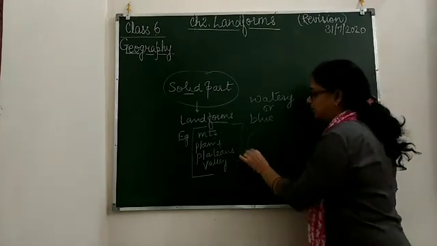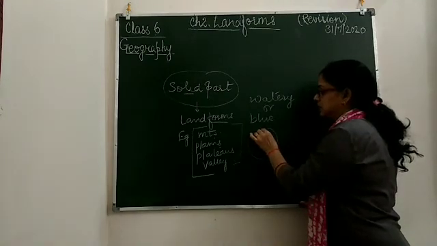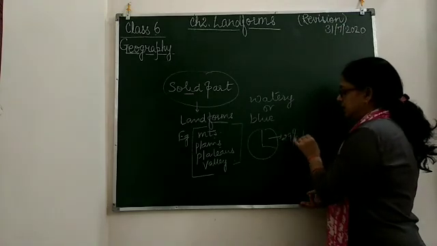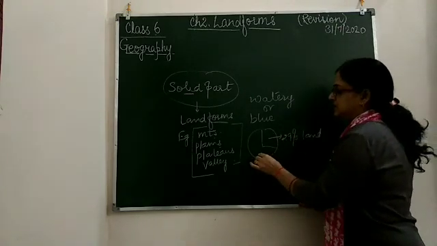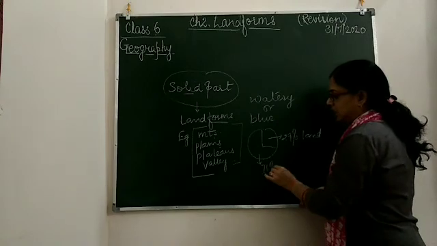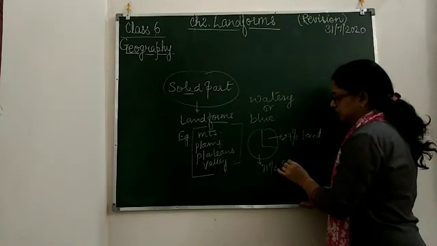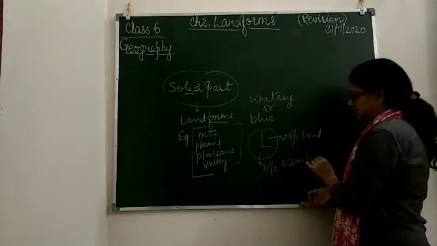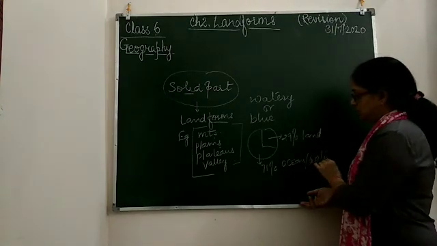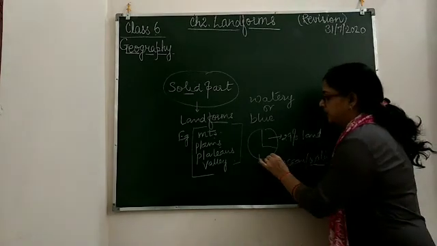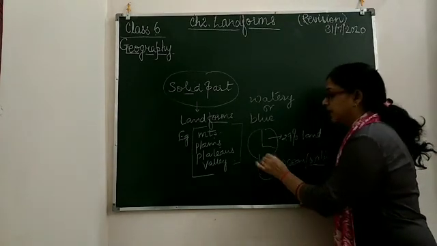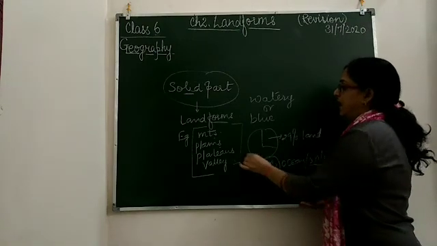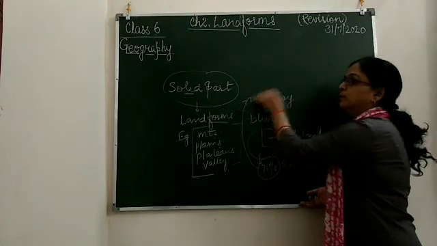Because out of the total Earth's surface, only 29% is land, whereas 71% is covered by ocean, or water. Therefore, it is called the watery or blue planet.